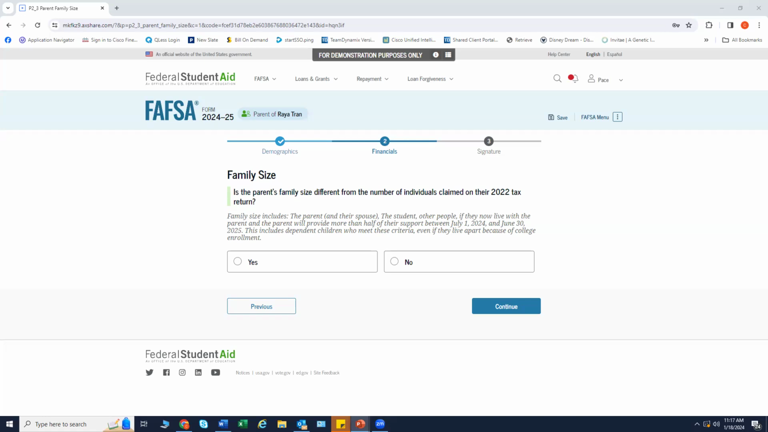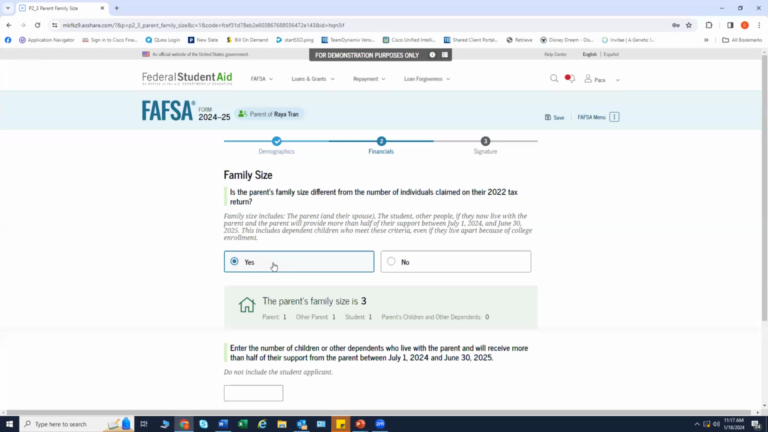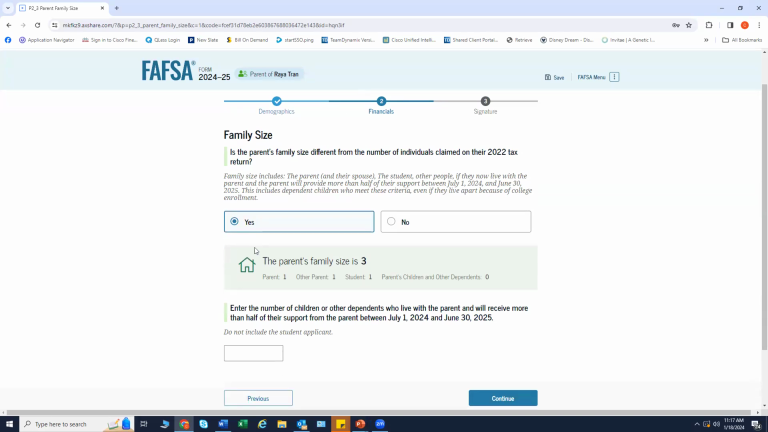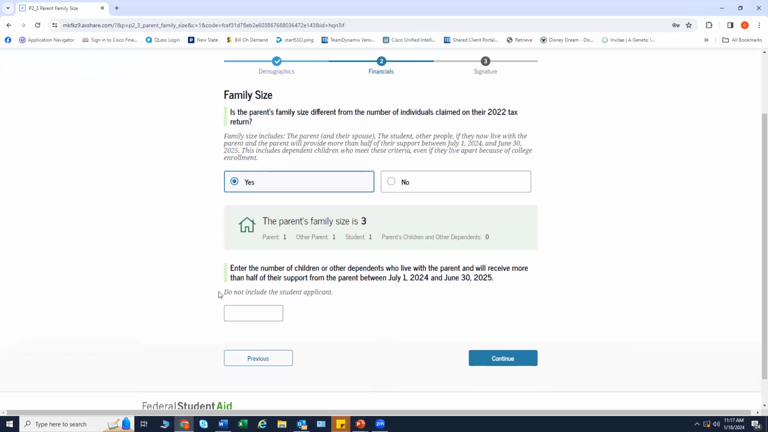If there is anyone else living in your household that you will be providing support for, here is where you update. So, for example, say you have a grandparent, a niece or nephew living in the household, but you did not claim them on your taxes. Here's where you make the adjusted update.